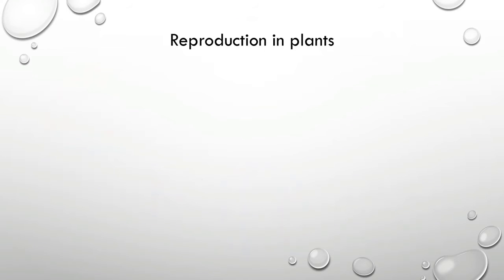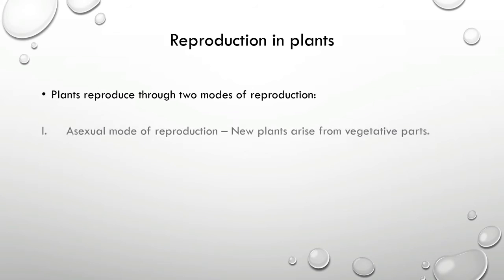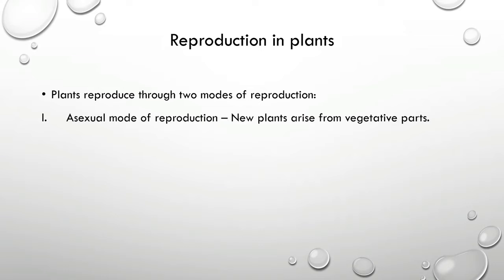Now let's see how plants perform the process of reproduction. When considering reproduction in plants, they show both main types. The first type is the asexual mode of reproduction. Here all the vegetative parts of the plants, that means all the parts of the plant except the seeds which are involved in producing new plants, are called vegetative parts.